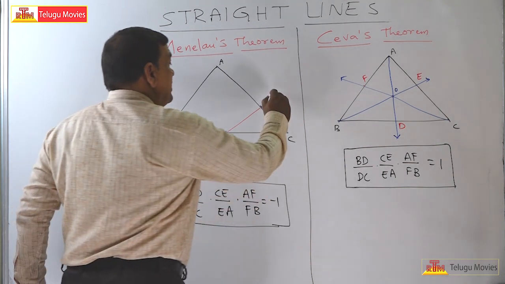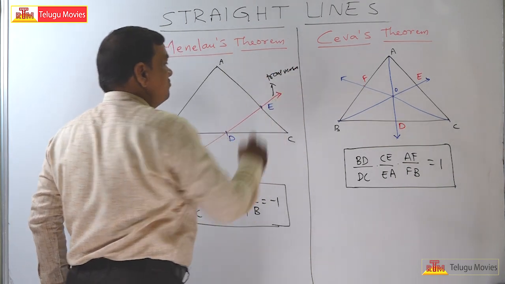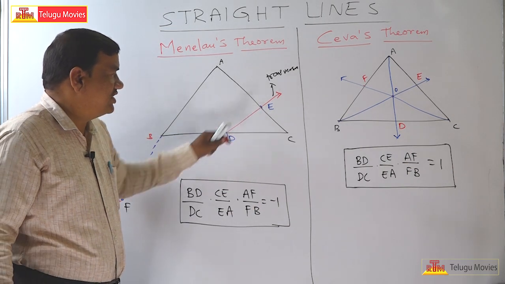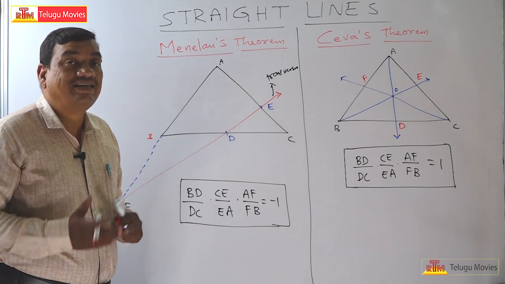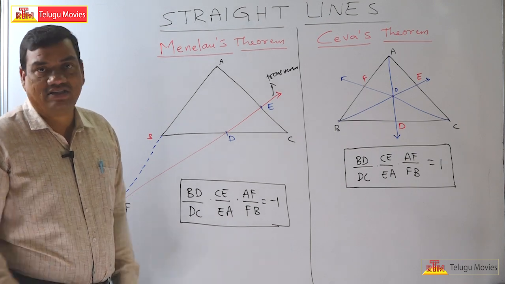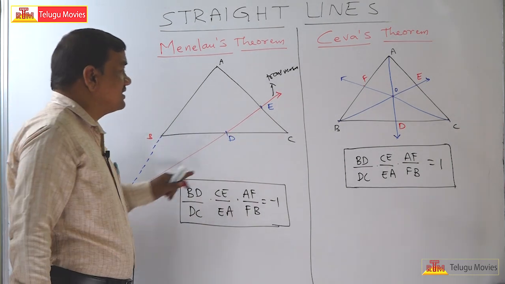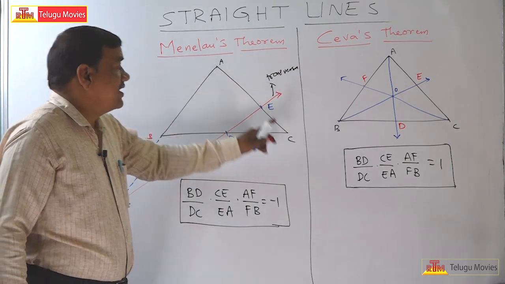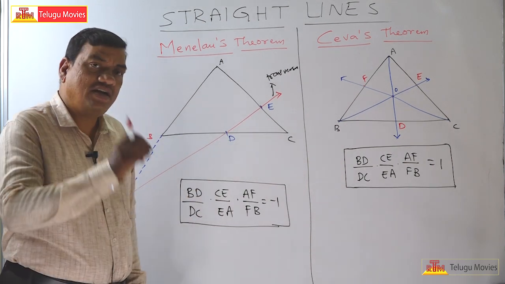L is called the transversal. That means it is intersecting two lines. A line which intersects two or more lines at distinct points is called a transversal. That is in the lower classes we have that. Let us say this transversal intersects AC at E and BC at D.